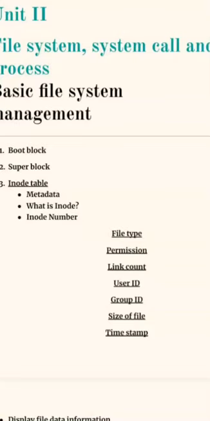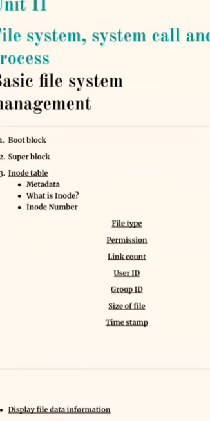The link count is the number of hard links relative to an inode. Then the user ID, which is the owner of the file, and the group ID, which is the group owner. Then the size of the file, and the device number in case of some special files. Then the timestamps, meaning the access time, modification time, and change time of that particular file. That is all the information contained in an inode.